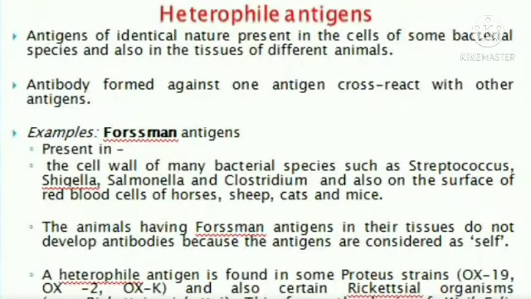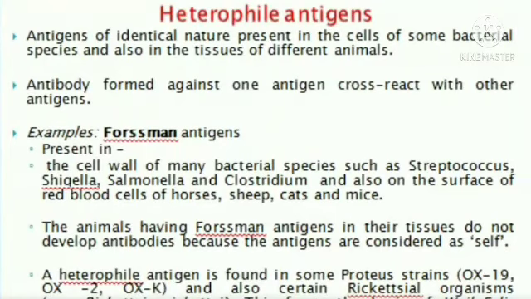The animals having Forssman antigen in their tissues do not develop antibodies because the antigens are considered as self. So whenever we give Forssman antigen to horses, they won't develop antibodies against it, because Forssman antigens are present in their tissues also. The body works as self.